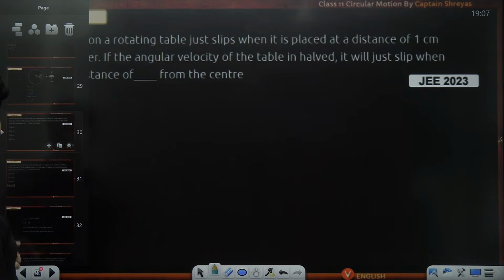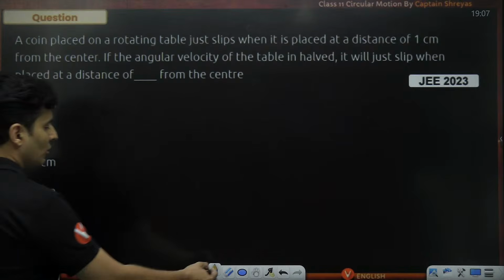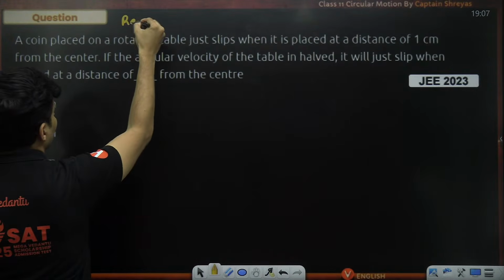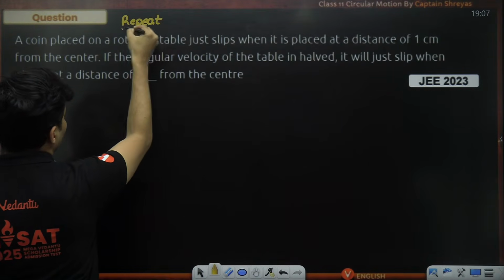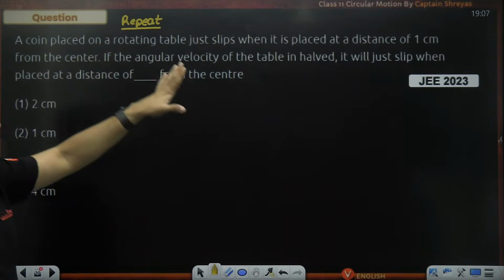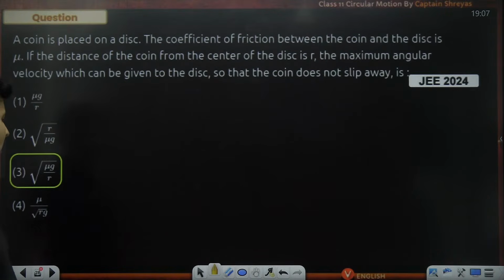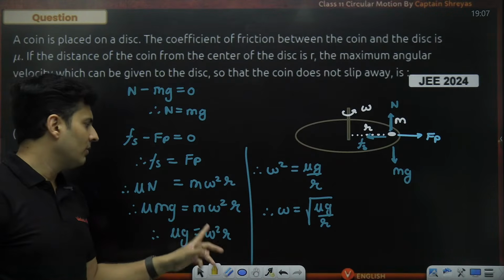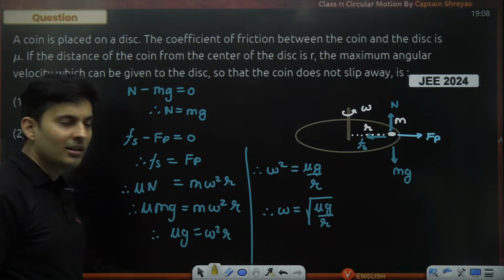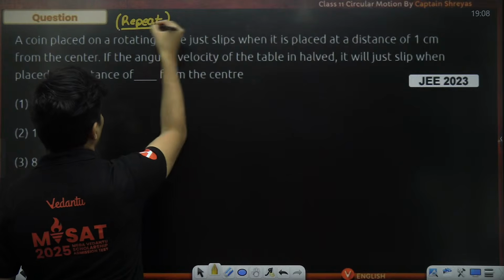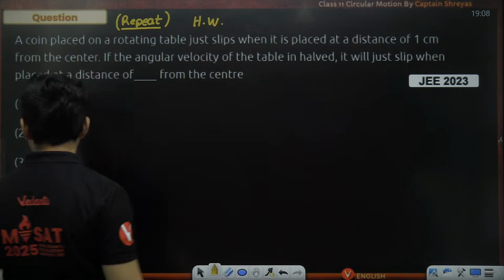And you can see this particular question is also very similar. So this is your homework question. I just wanted to show you. See, again, repeat model. This model is getting repeated again and again. A coin is placed, slips at a distance of 1 centimeter. Angular velocity of the disc is halved. Then it will slip at what distance? Same model of the question, guys. Same equation will be needed. So you can see it's a repeat question. So try to do this as homework.